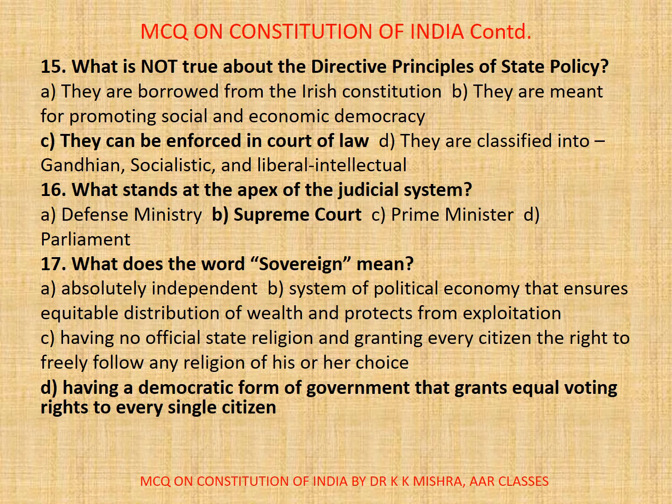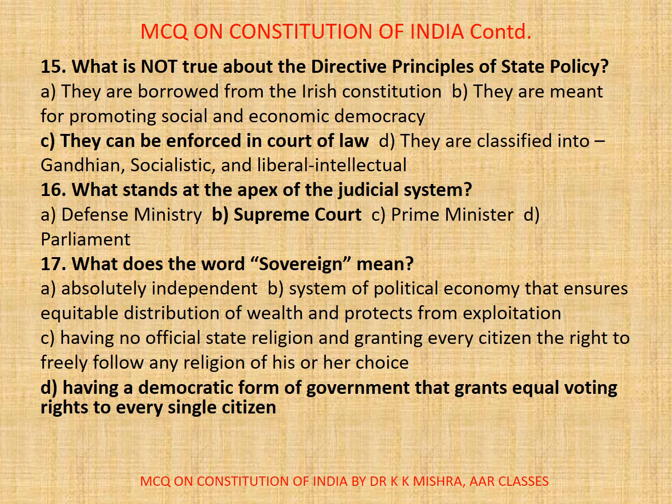Now, question number 17, that is, what does the word sovereign mean? A. Absolutely independent. B. System of political economy that ensures equitable distribution of wealth and protects from exploitation.